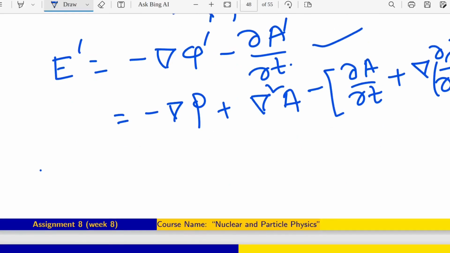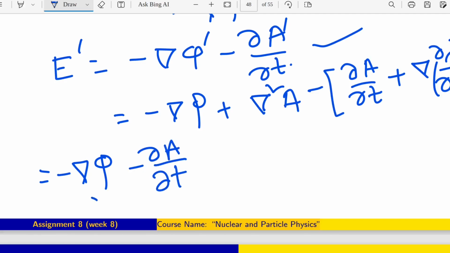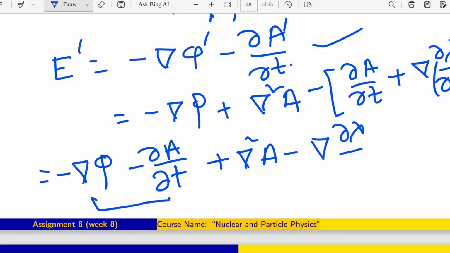Now you can see that minus grad phi minus del A del T, that much is E, no problem. But del square A is there and del of del lambda del T is there. So these two are not cancelling.